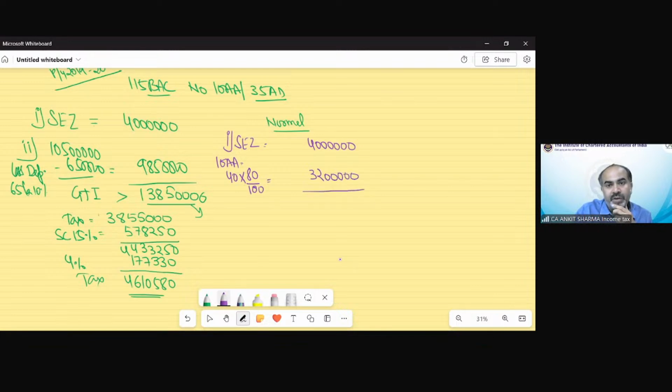And remaining profit, the PGBP of this business, would be 8 lakh rupees. Now section 35 AD concept, the receipt given in the question was 1 crore 5 lakh rupees. Out of this receipt, we can claim deduction of the building which has been capitalized, and that is 65 lakh. Complete deduction we can claim. So the remaining profit would only be 40 lakh rupees.